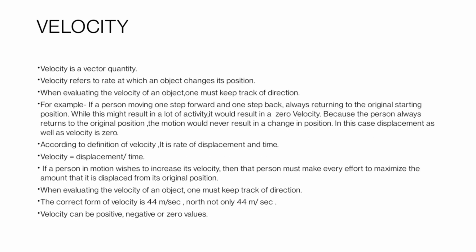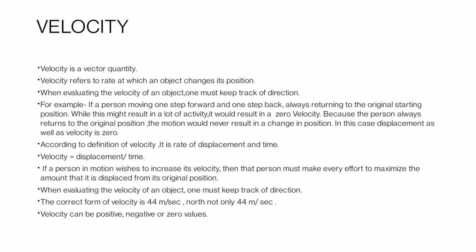Next topic is velocity. Speed and velocity look alike, but both are different, and the difference is that velocity is a vector quantity. Velocity refers to the rate at which an object changes its position. When evaluating the velocity of an object, one must keep track of direction.